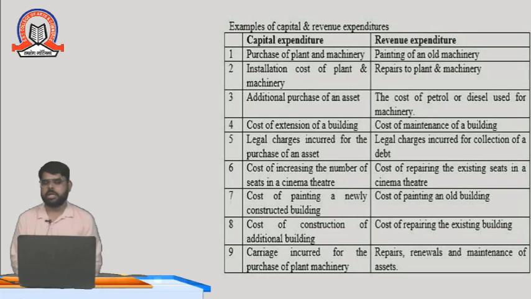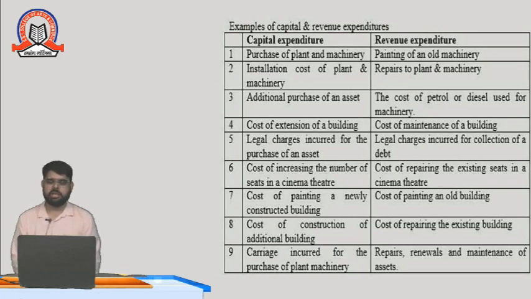One more asset is added in the business, so it is a capital expenditure. You can also generate revenue from this, because you are going to manufacture goods from that plant and machinery. So it is a one-time investment.